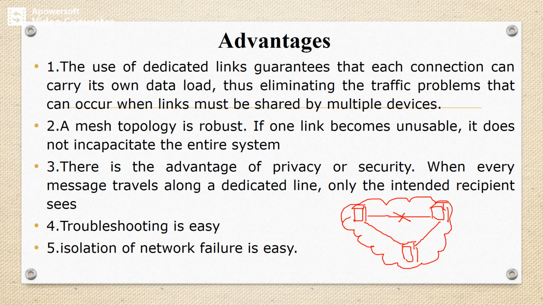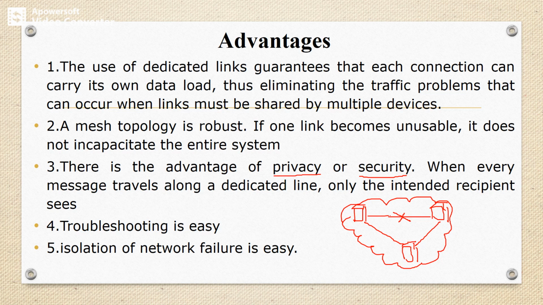the advantage of privacy or security. Between the nodes we can provide security as well as maintain privacy. When every message travels along a dedicated line, only the intended recipient can see the data.